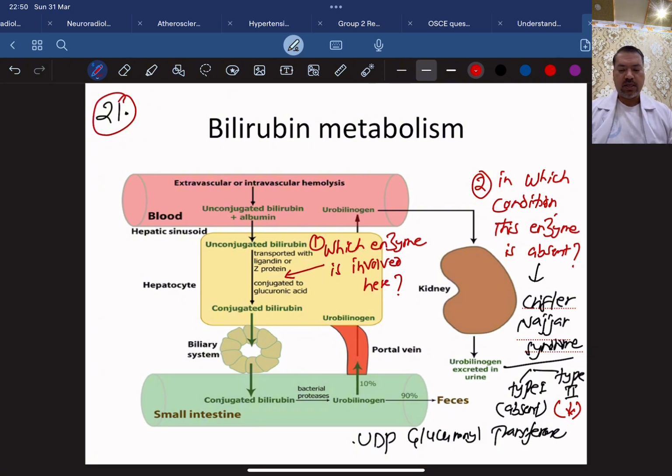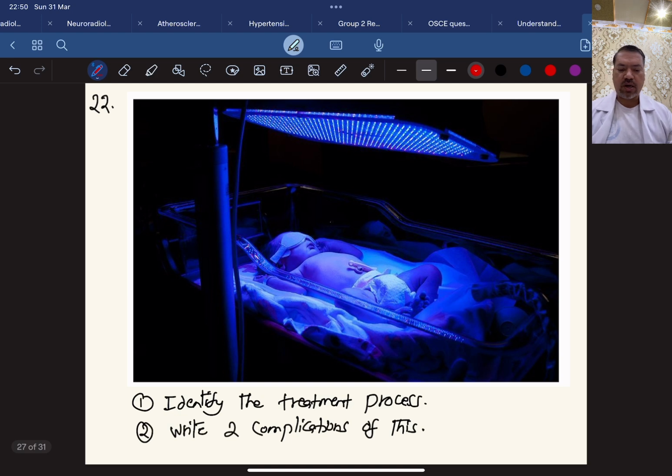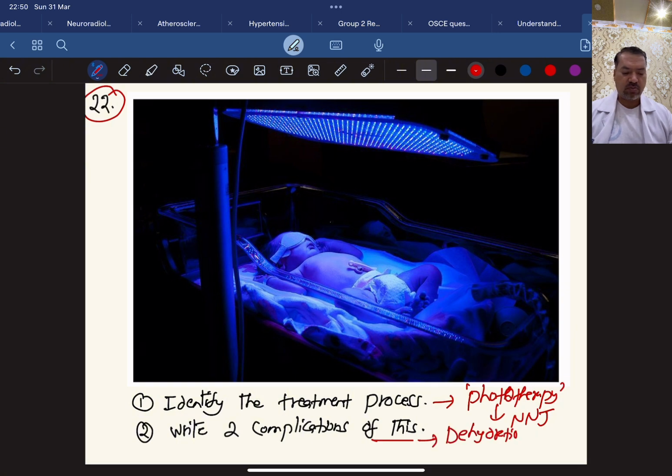Now another question which is very related with this, identify the treatment process here. This is called phototherapy. And you all know phototherapy is done for neonatal jaundice. And write the complications of this phototherapy, you can say dehydration. Dehydration is one of the complications.